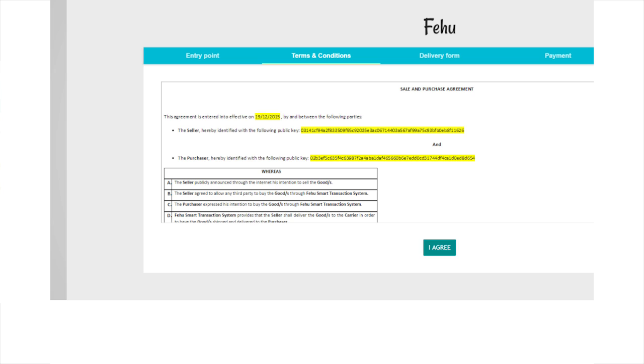And as you see here, there is no privacy disclosing. So all your details are in fact just, your identification is your key. So it's your public key. The owner of this public key is the party involved in the contract.